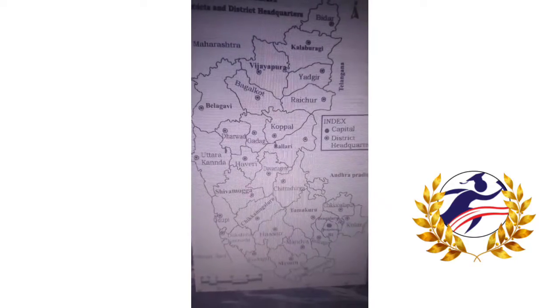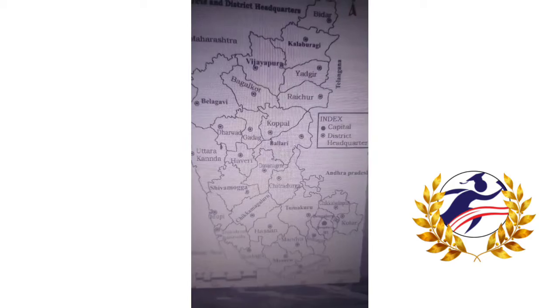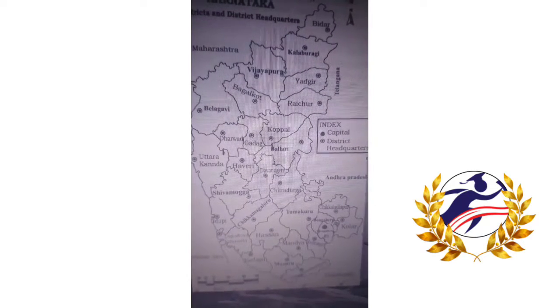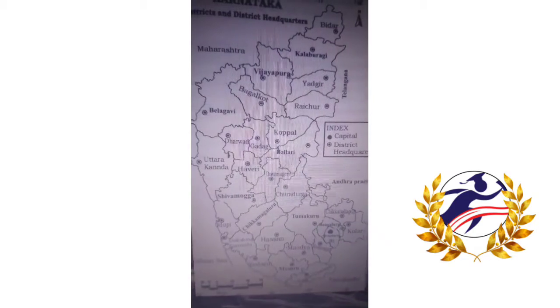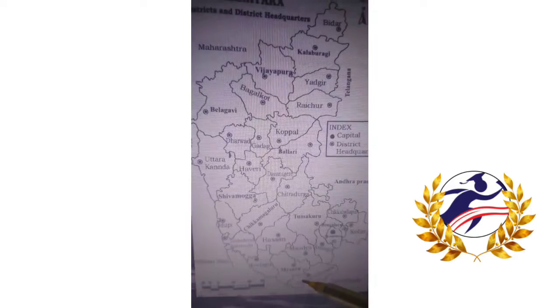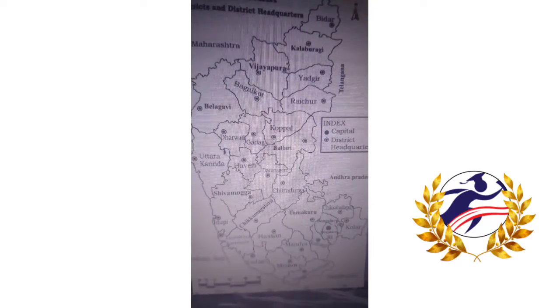Because right now we are in Karnataka and India, which lies in the northern hemisphere, it is called northern latitudes. We will count them as northern latitudes. So once again, our Karnataka extends from 11 degree 31 inch north latitude to 18 degree 45 inch north latitude.